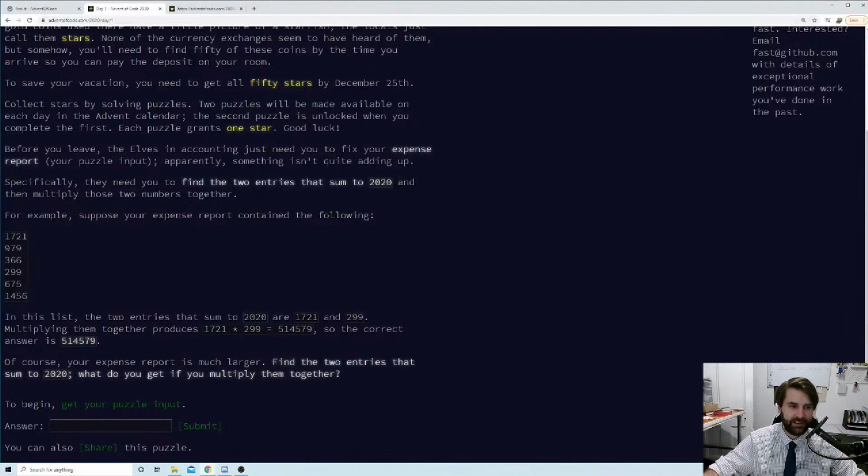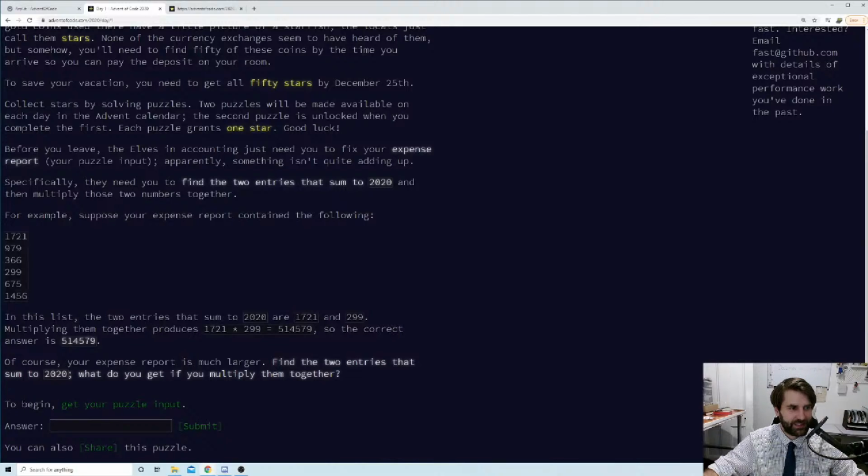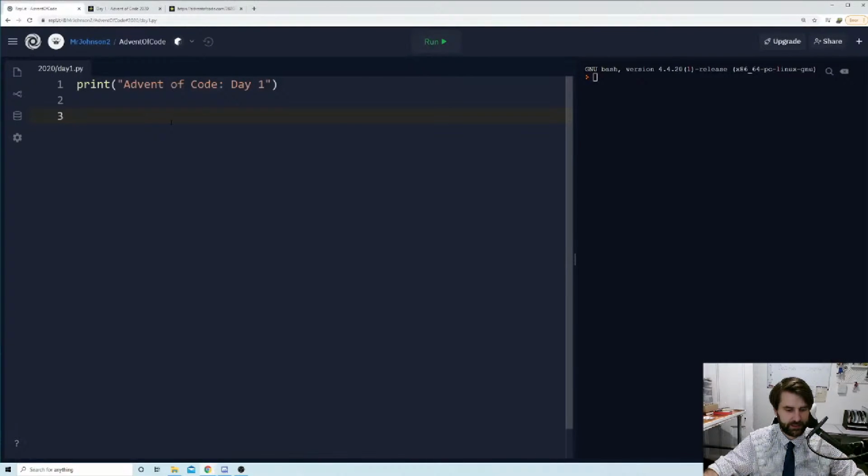And then, and only then, will we think about using all this. Oh my goodness, so many numbers. Okay, let's copy a lot of this into our Python document. So specifically, they want us to find the two entries that sum to 2020 and then multiply those two numbers together. Okay, so let's jump into REPL.it.